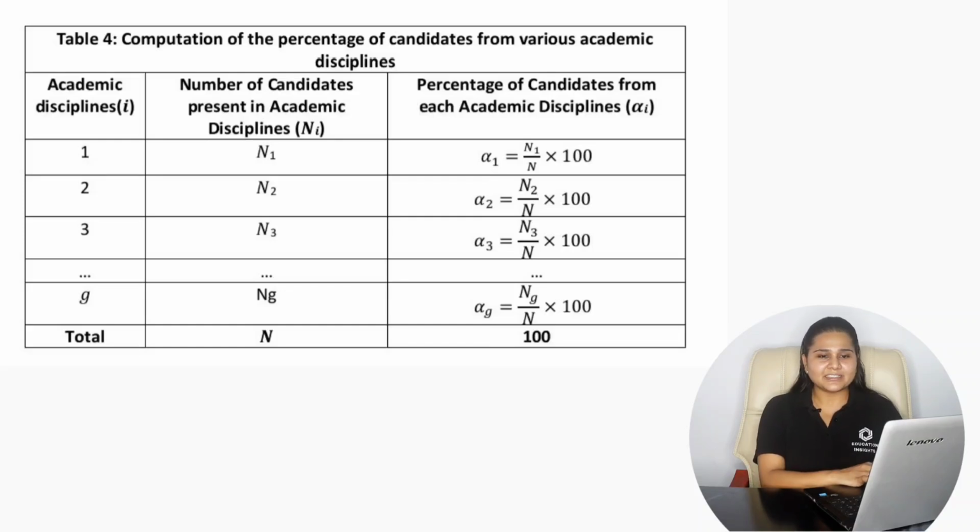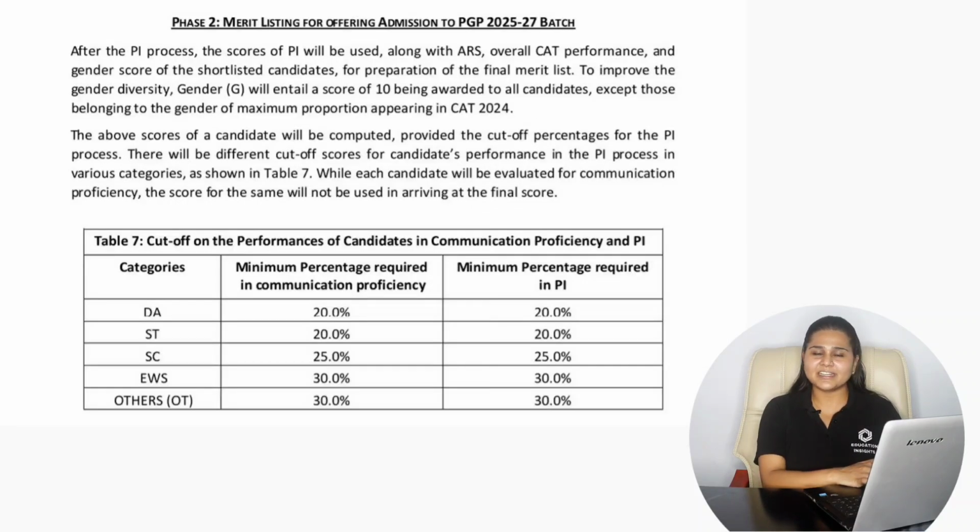So here if we consider the final selection criteria with the Indian Institute of Management Shillong after conduction of your personal interview round, there is the minimum percentage required in the communication proficiency and the minimum percentage required in the personal interview according to the category. For the DA category and the ST category it is 20%.